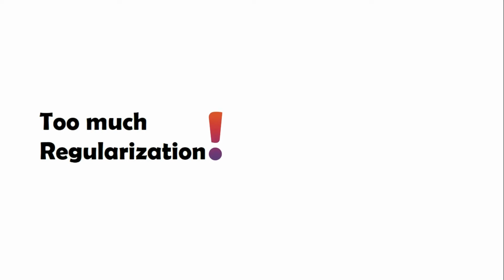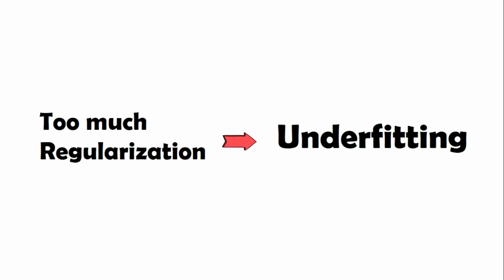However, too much regularization can run the risk of underfitting. In summary, regularization is a critical aspect of machine learning that we use to control our model capacity, to reduce the risk of overfitting and generalize better. But we must be careful not to use it too much, because otherwise we run into the underfitting problem. So we have to understand how to control the strength of our regularization.